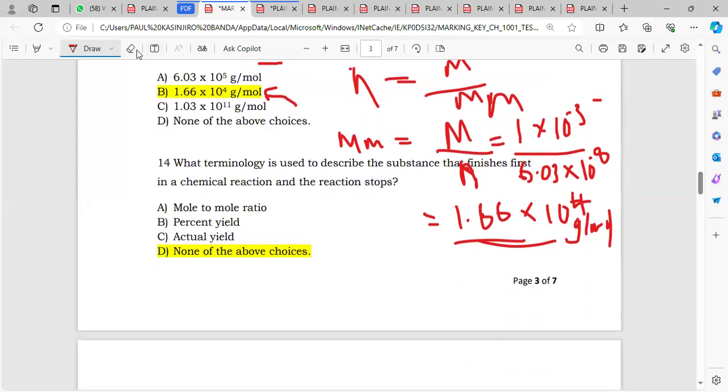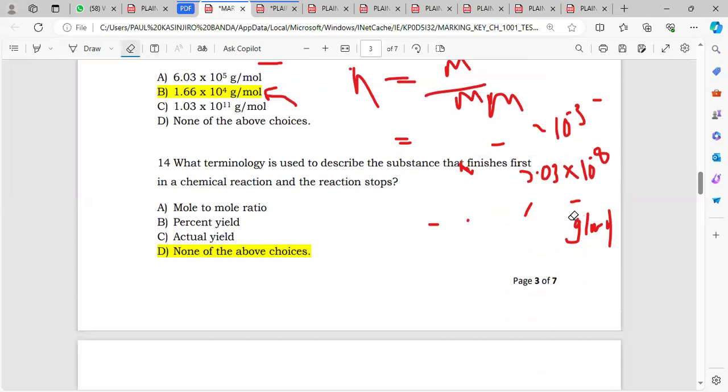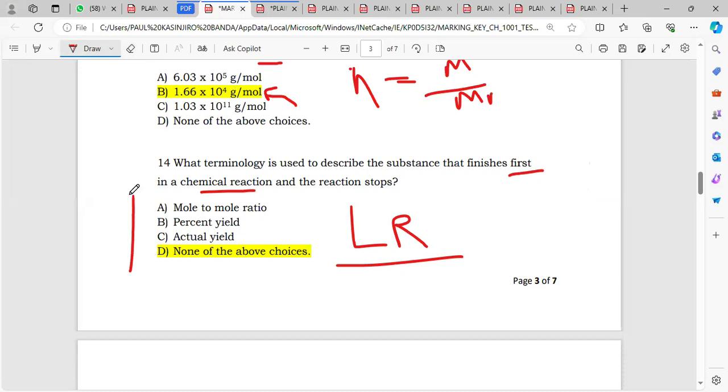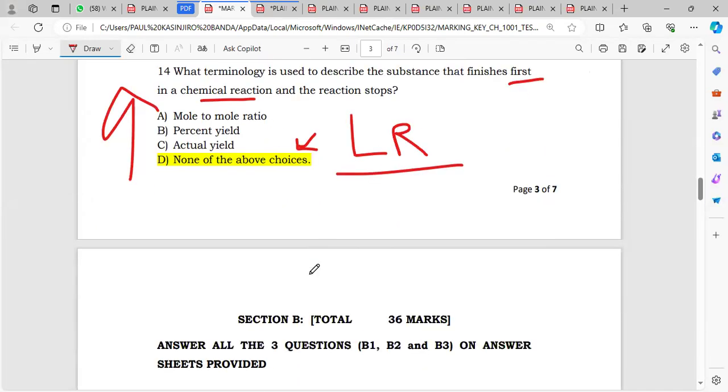Okay, let's go to question 14, which is the last question from the multiple choice section. They're asking what terminology is used to describe the substance that finishes first in a chemical reaction? We all know that the answer is limiting reactant, or limiting reagent, whatever. But you can see that in the options, there is no limiting reactant. No wonder the answer there was none of the above. All right, then we go to section B.